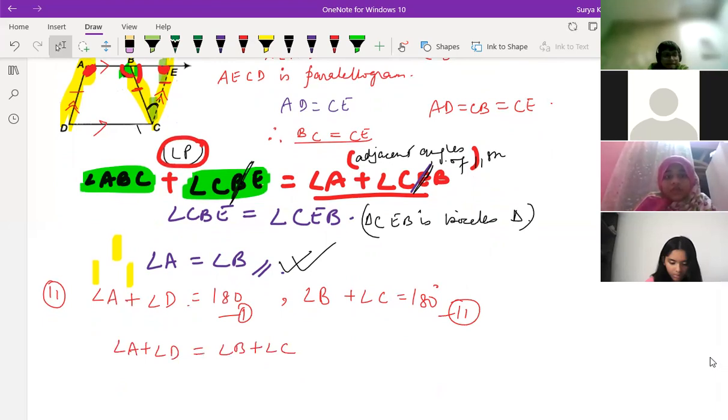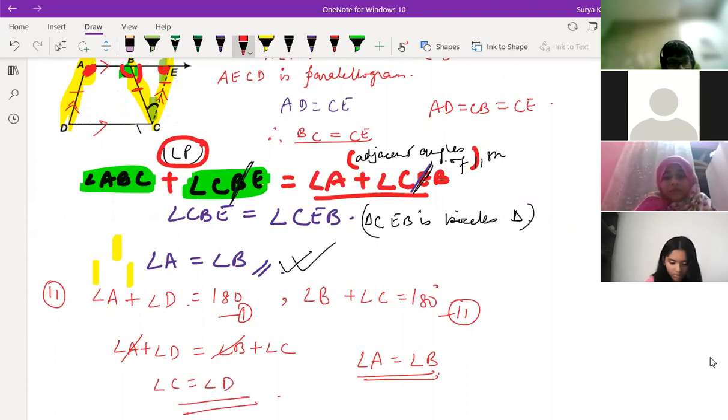So can we write here? This will get cancelled, right? Angle A and angle B will get cancelled. Why? Angle A and angle B are equal. Already put above only, no? Angle A is equal to angle B. So angle A and angle B you can cancel here. So angle C is equal to angle D.